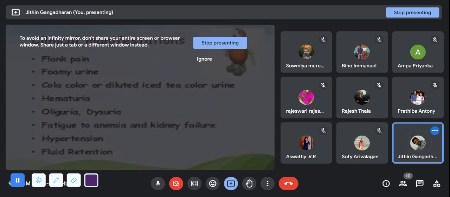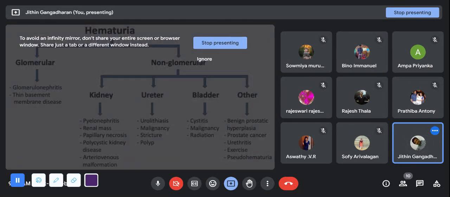What are the clinical manifestations? Pain, frothy urine. I have said foamy or frothy urine because of protein present, albumin is present in that. Cola colored or tea colored urine in case of glomerulonephritis, hematuria, oliguria, dysuria. Anemia because of kidney failure, hypertension, fluid retention. I have explained why all these conditions are happening. You just have to connect them.